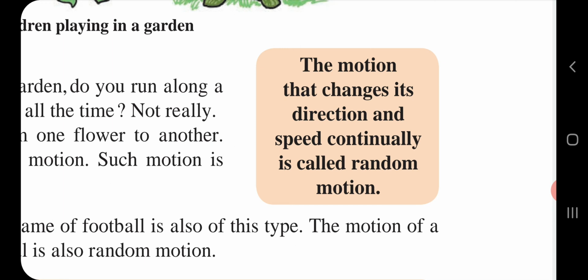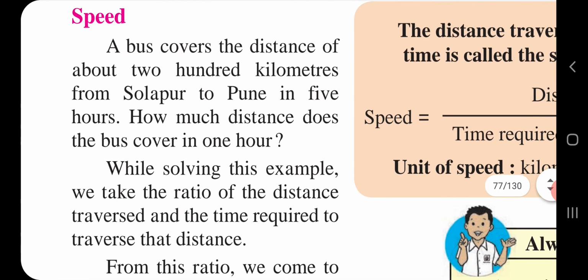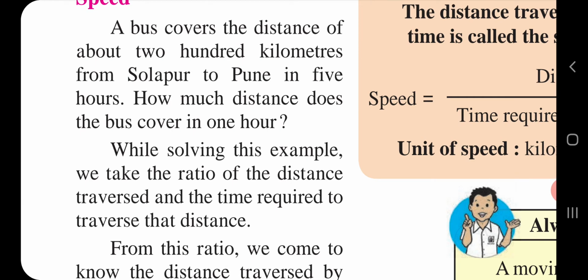Now we are going to see about the speed. A bus covers a distance of about 200 km from Solapur to Pune in 5 hours. How much distance does the bus cover in 1 hour? So children, it is very clear.